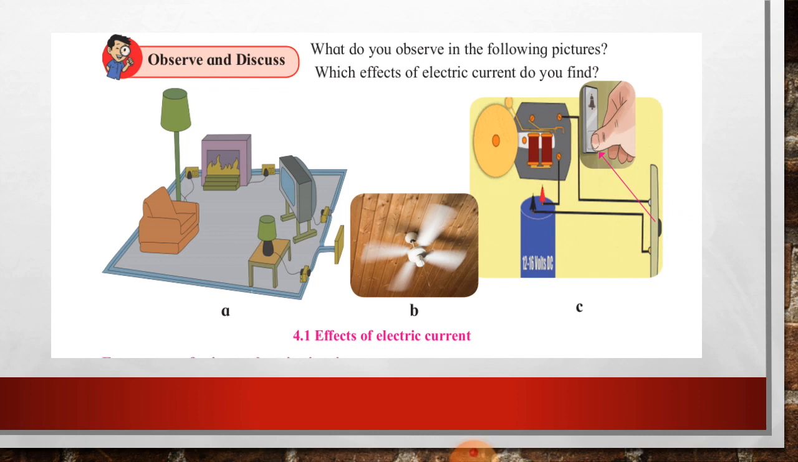The second question is, which effects of electric current do you find? In the first picture there is a heater, which means heating effect. Lamp also has a heating effect. What about this bell? The bell has the magnetic effect of electric current. A magnet is there, so when we press the button, the bell rings. The fan also has some effect. So these are the effects which all three pictures can show.